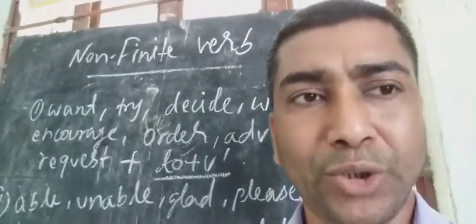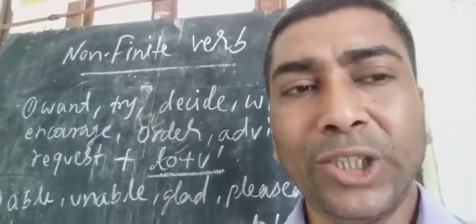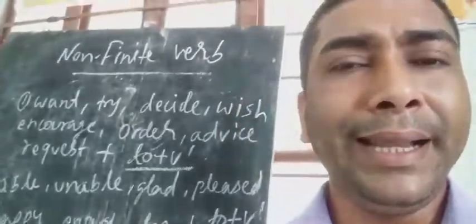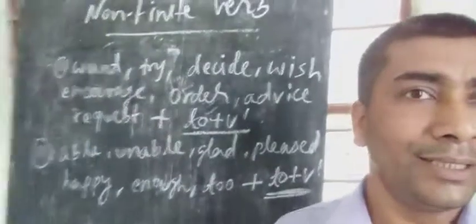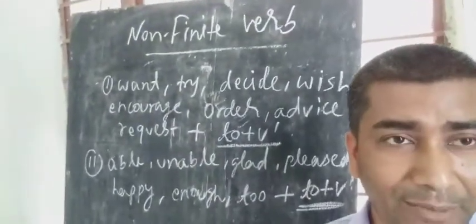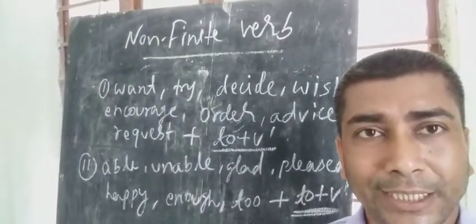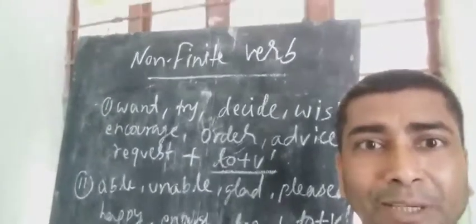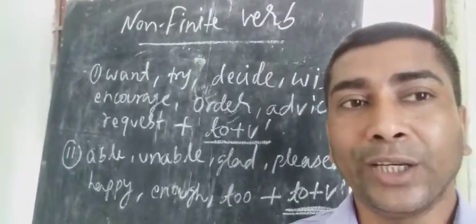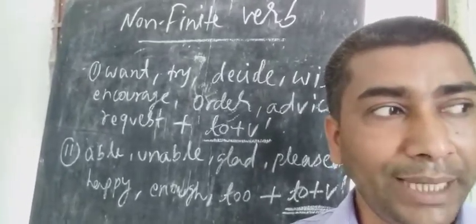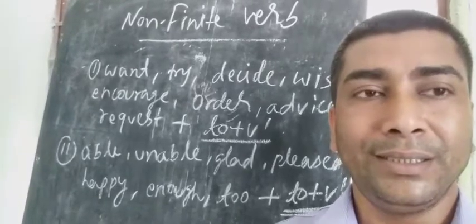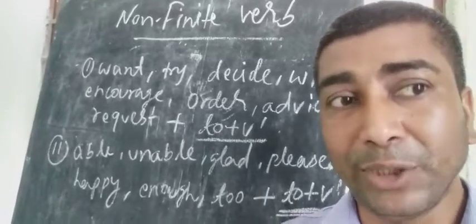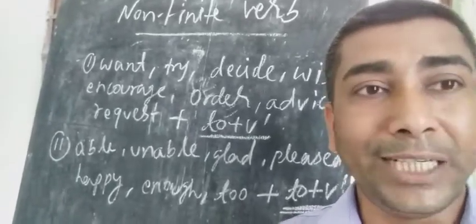We know that there are 24 helping verbs, and after some helping verbs, infinitive without to is used. Those helping verbs are can, could, shall, should, will, would, may, might, must. After these helping verbs, infinitive is used, and that infinitive is without to.